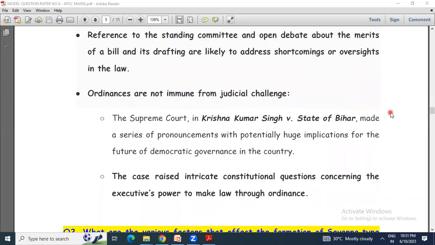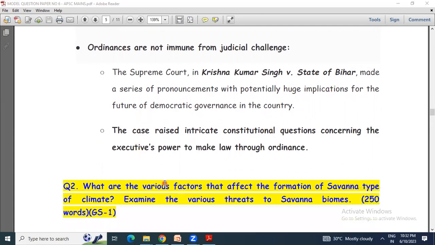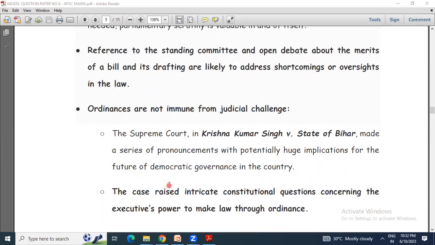The Supreme Court made a series of pronouncements with potentially huge implications for the future of democratic governance in the country. Krishna Kumar Singh versus State of Bihar case. The case raised intricate constitutional questions concerning the executive's power to make law through ordinance.